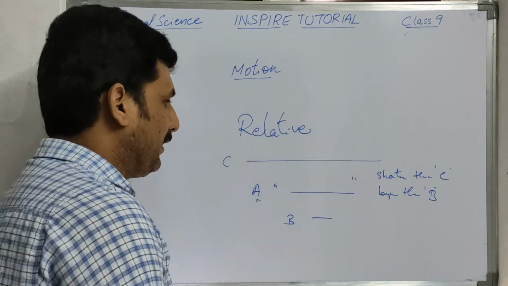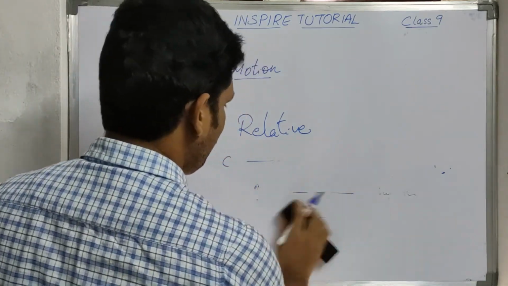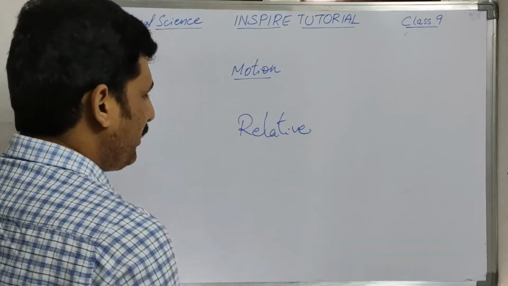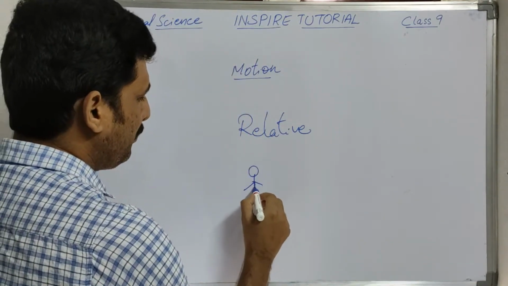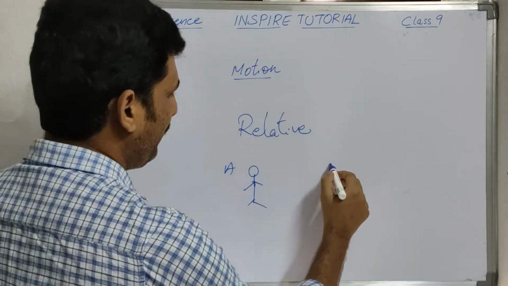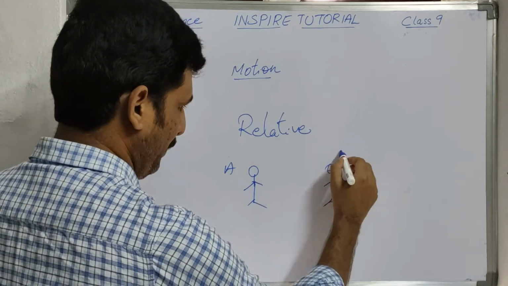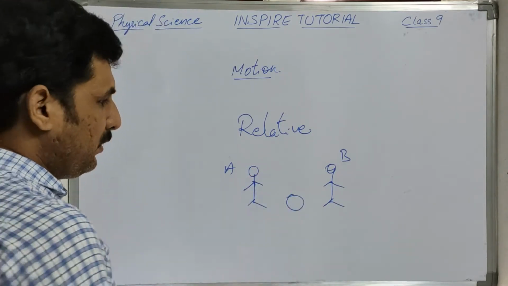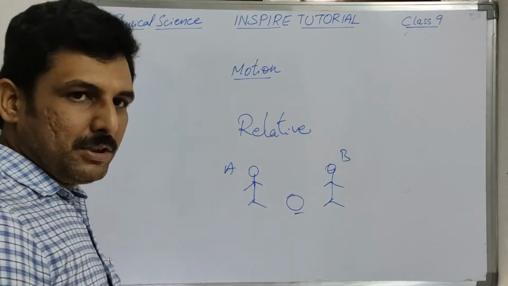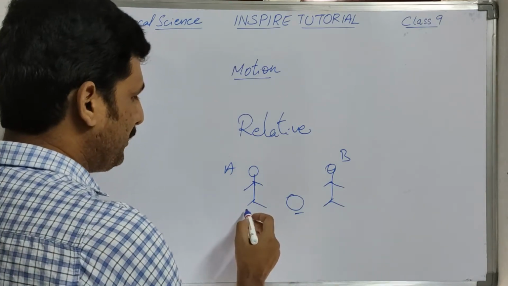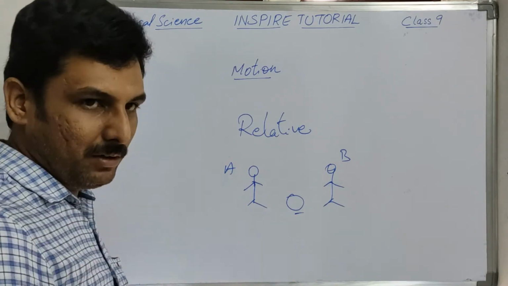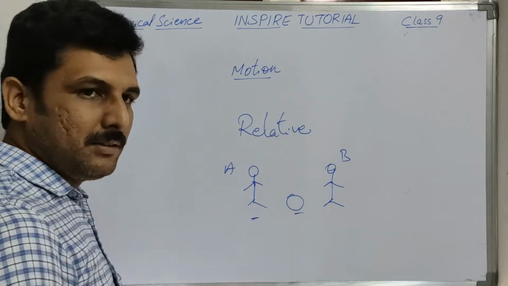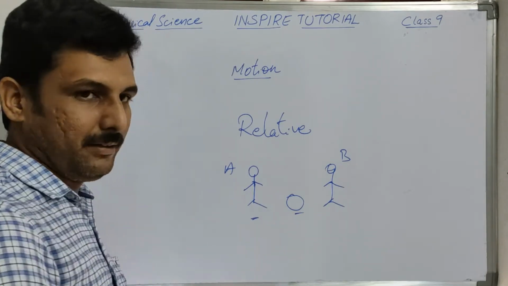So let us take another example. There are two persons, person A and person B, and there is a ball between those two. Now without changing the position of this ball, if you ask person A where the ball is, person A will tell the ball is on my left side.